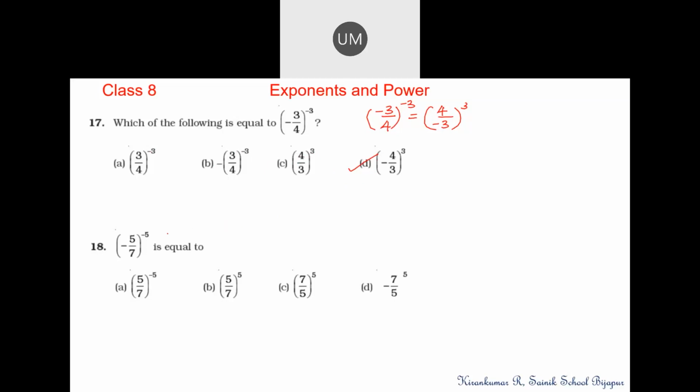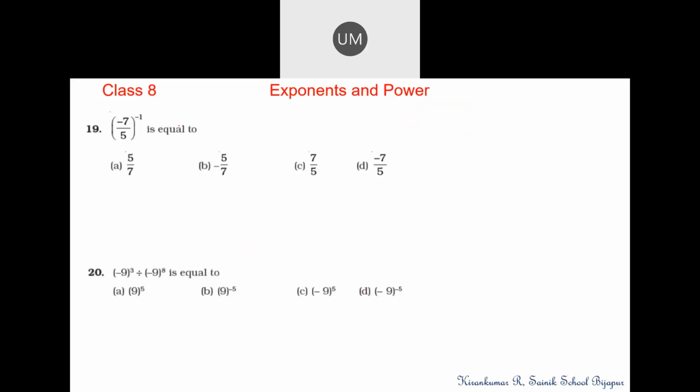Question 18 is on the same lines. This should be reciprocal. We get minus 7 by 5 to the power positive 5. Option D. But the bracket is not there. Actually, bracket is not there. Probably it is missed out. This has to be a print mistake.